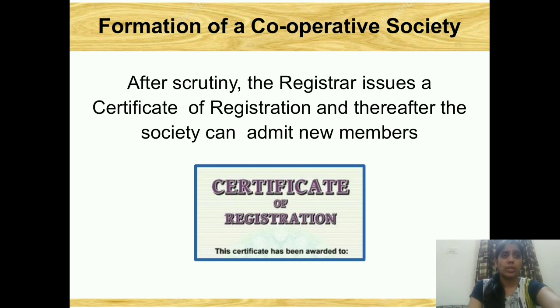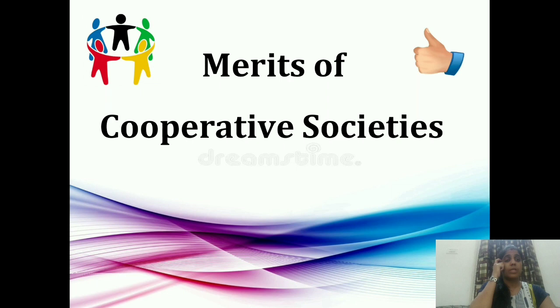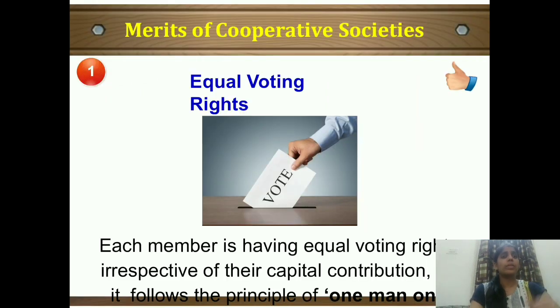Now next we move towards the merits of the cooperative society. So see what merits we have for these cooperative societies. The first one that you have is equal voting right. Very important merit, that all the members have one man, one vote. I told you one man, one vote means one man having one vote. So each member is having an equal voting right irrespective of the capital they have given.